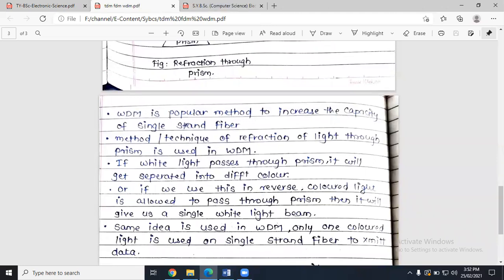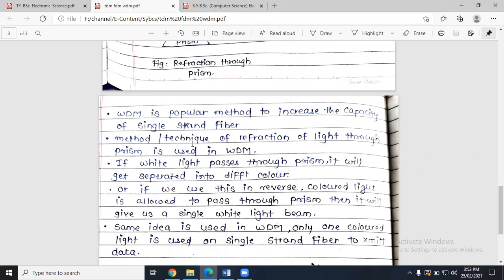Now, in case of WDM, it is a very popular method to increase the capacity of a single strand fiber. There is a concept of strands of the fiber: single strand, multi-strand. What is that? If you look at the fiber optical cable, the number of multiple inputs is nothing but a strand. If it has only a single wire inside it, it will be called a single strand fiber. The technique of refraction of light through the prism is used in WDM.